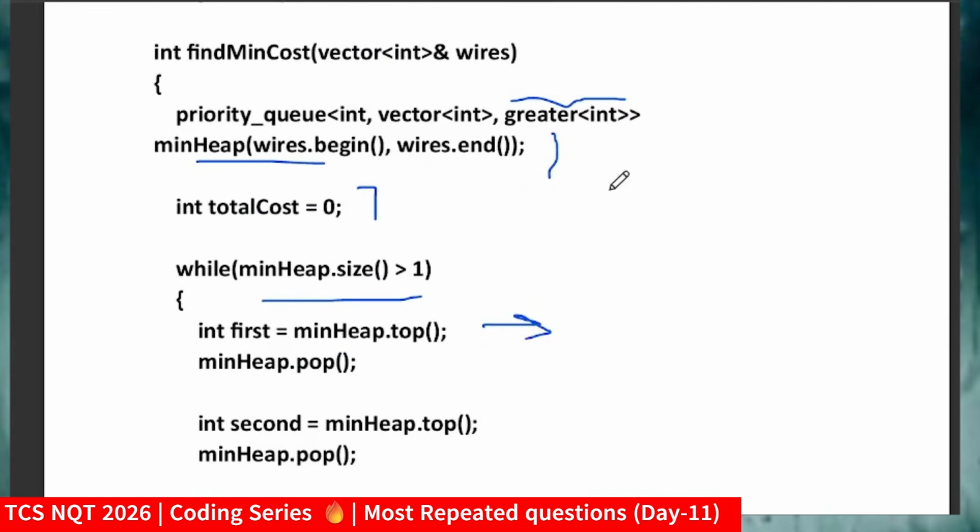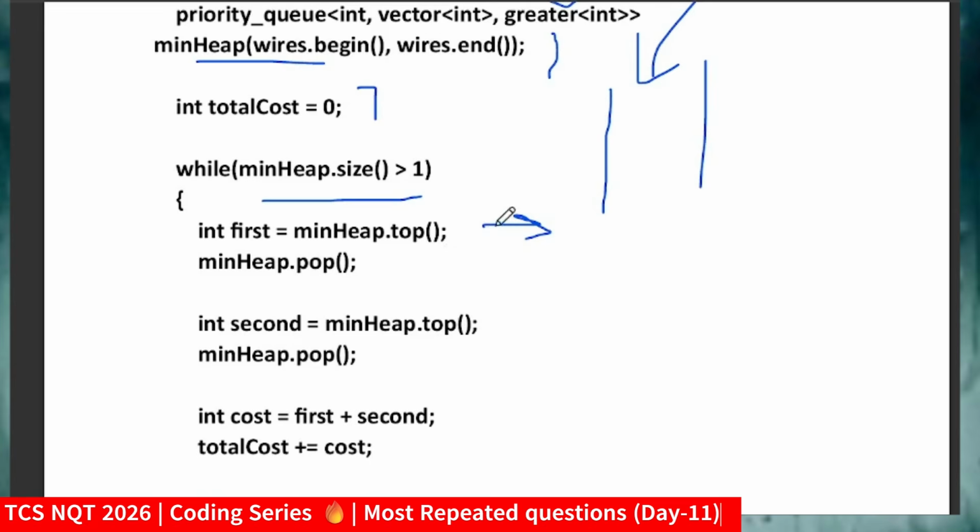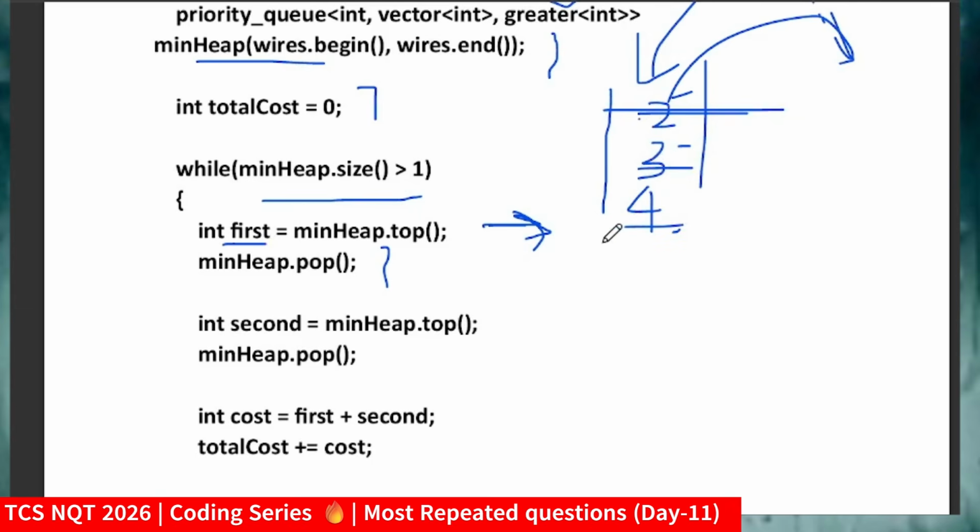You know how a minimum heap arranges the data. If you try to get access from the top, it will give you the minimum value. Now I will add that into first, our temporary variable, and pop out that element. If the elements are 2, 3 and 4, they are arranged from minimum to max. I will add 2 to first and pop it out, so it will be deleted. Next I will repeat the same thing.